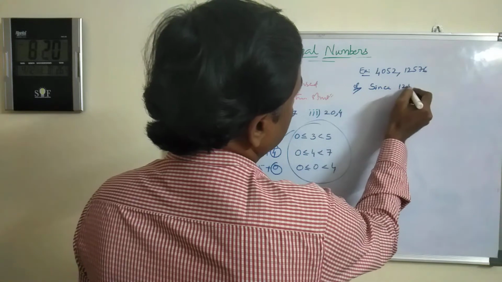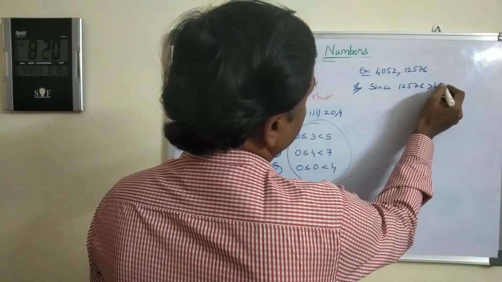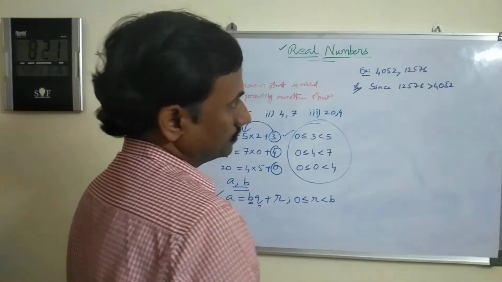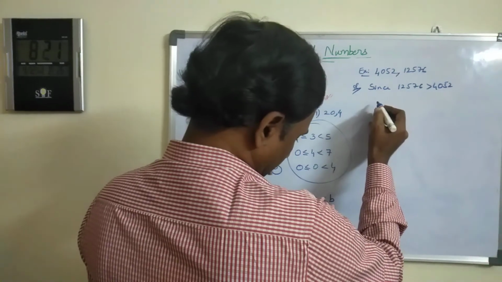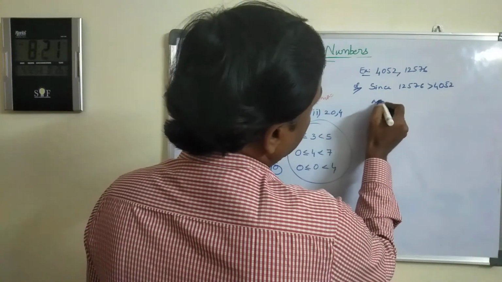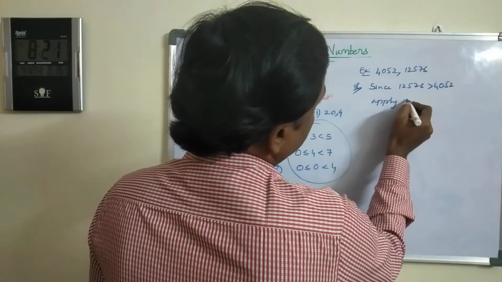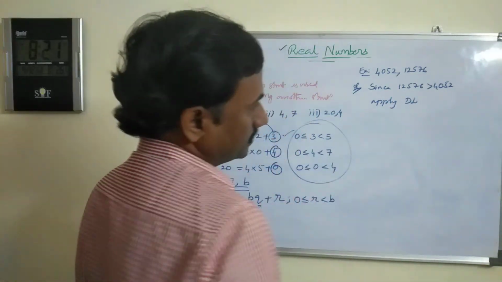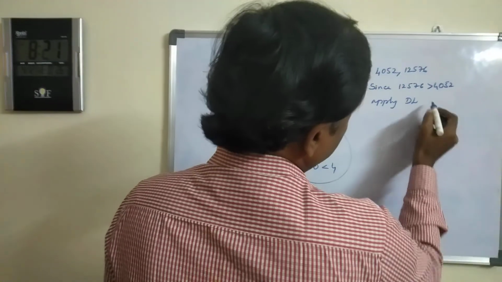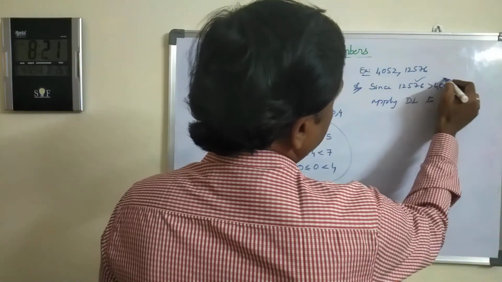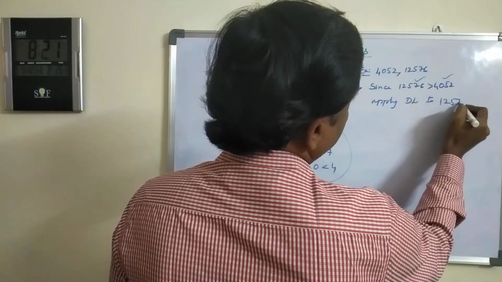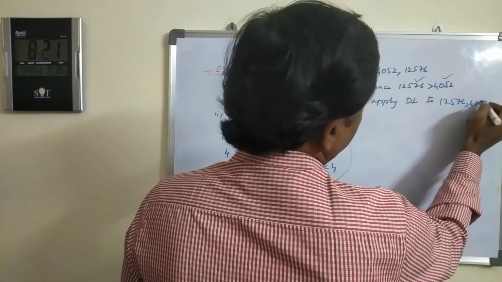Since 12,576 is greater than 4052, apply the division lemma, Euclid division lemma, to which numbers? This number and this number. Take the greatest number first, and 4052.